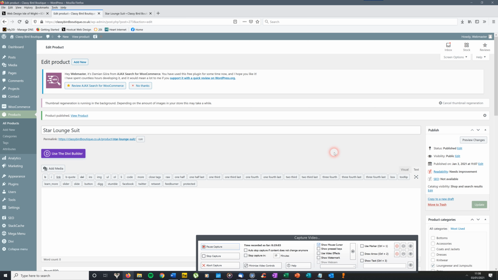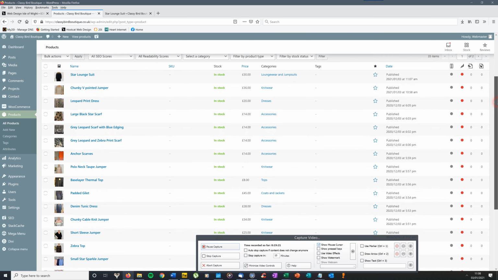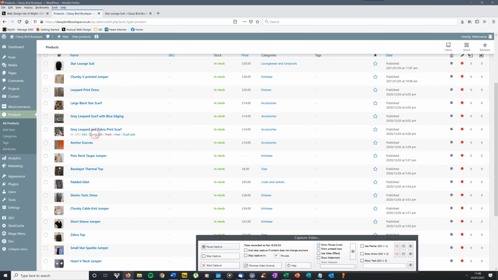And that's it. I think this is all you're going to need to know for the moment, because you're not going to be editing pages and things. They're a completely different thing. So it's just getting used to using the products, adding products, taking them off. If you want to edit any product that's on there, I've noticed a couple of them actually don't have prices. Prices weren't sent over with them, so you'll need to edit those.